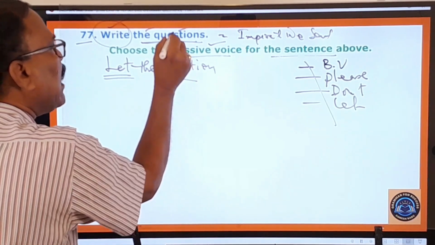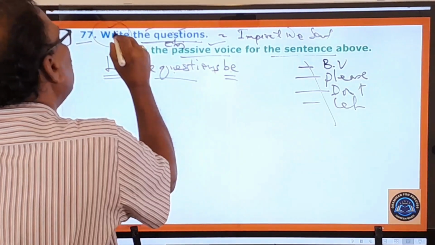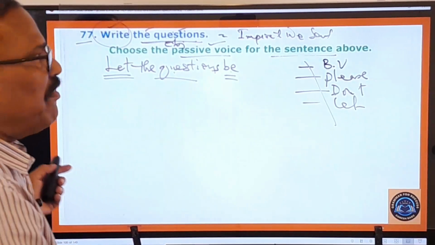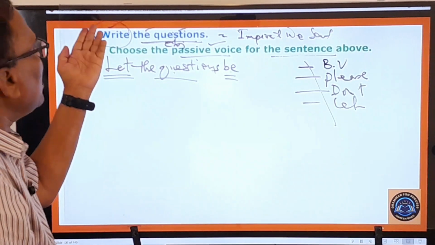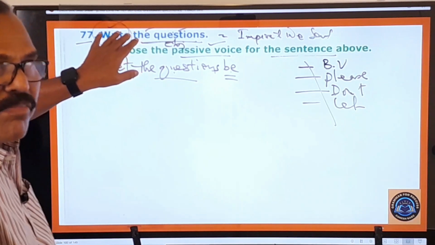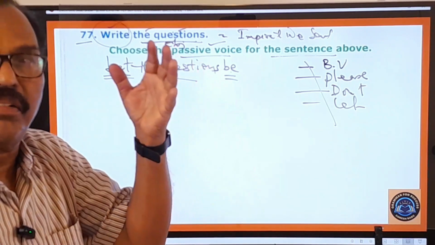And here after writing the object, you must use the word be. And afterwards, you must change this base form verb into the past participle form of the verb. Whatever may be the verb in the active voice, you have to change it into the past participle form in the passive voice.